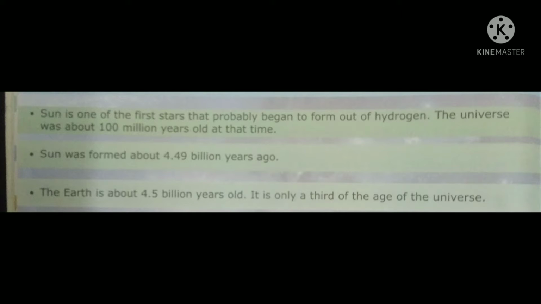The next fact that we have come to know is that the sun was the first star, and this first star formed out of hydrogen. This universe was about 100 million years old at that time.